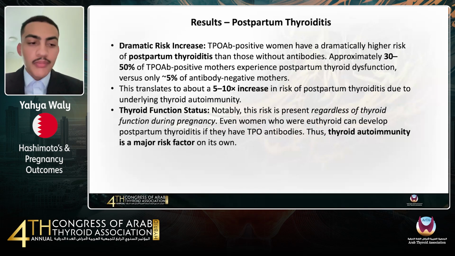So that's a 5 to 10 fold increase in risk. And like the other outcomes, this can even occur in women who are euthyroid during pregnancy. It reinforces the fact that thyroid autoimmunity, not just overt hypothyroidism, is the underlying issue. So, like I said, this was the dramatic increase that we noticed. It was specifically postpartum thyroiditis, which was a stark difference.